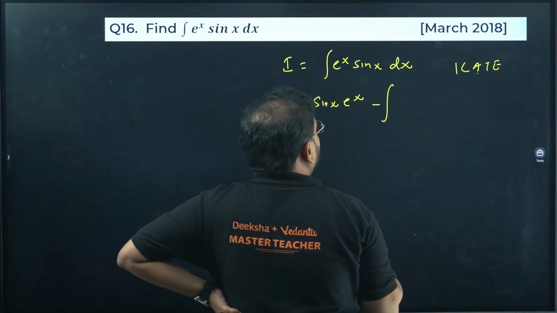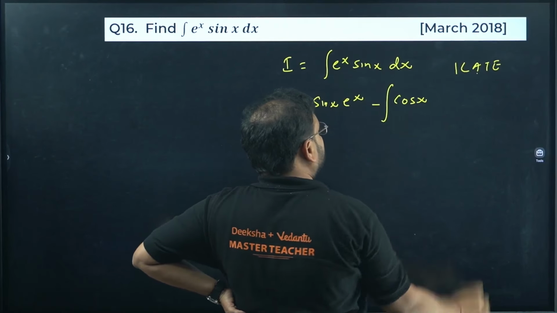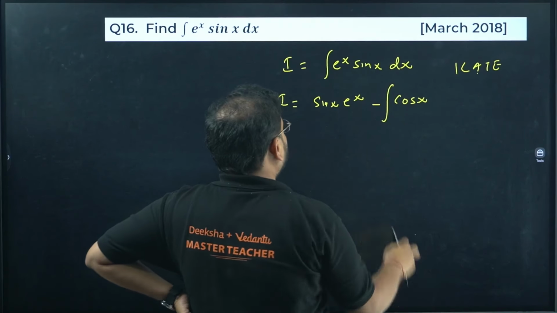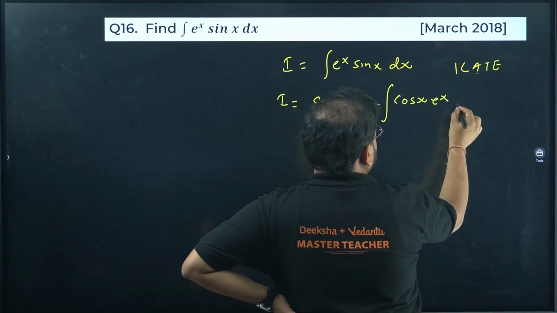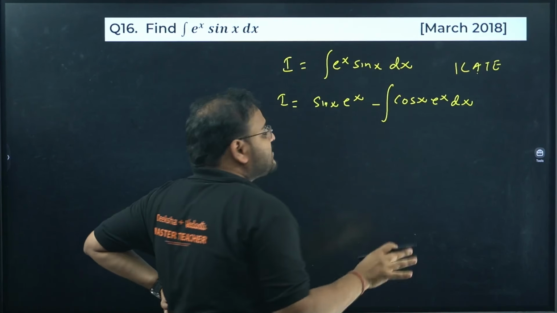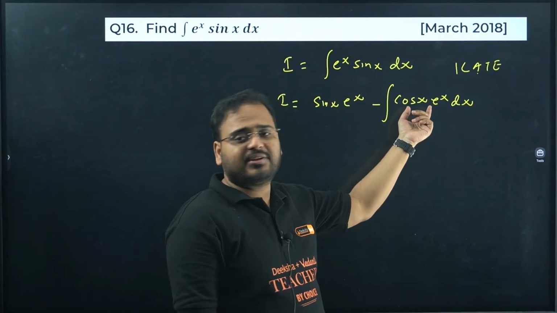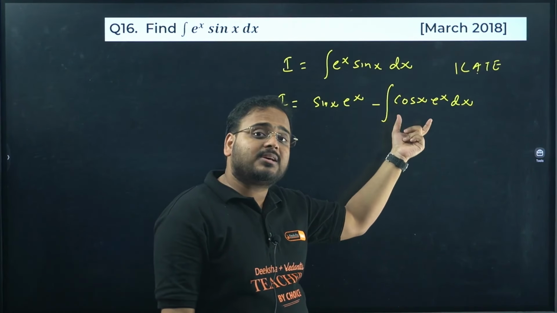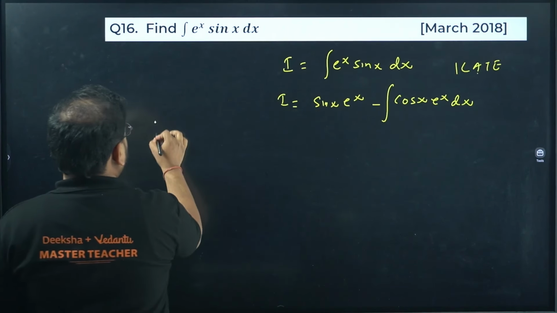Integration, derivative of the first function, that is cos of x, and next we'll have e power x, integration is again e power x dx. But the problem here is, usually when we deal with by parts, this becomes a simple integration again. But right now this also is another by parts, right? So all right sir, let's continue from here.